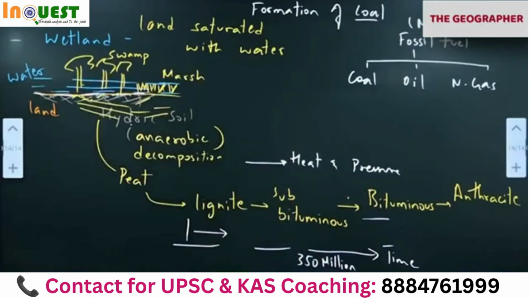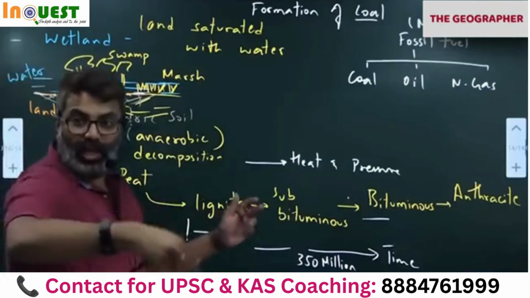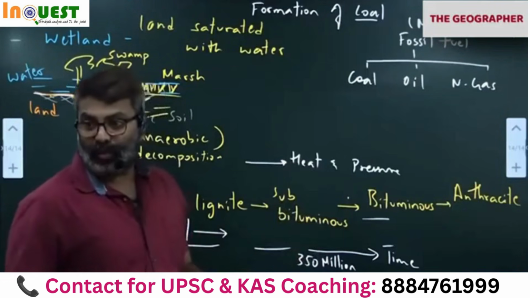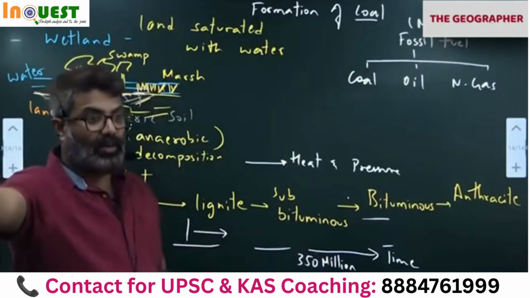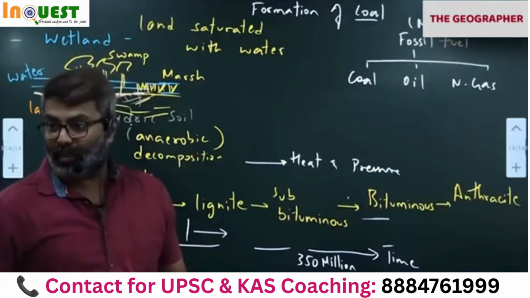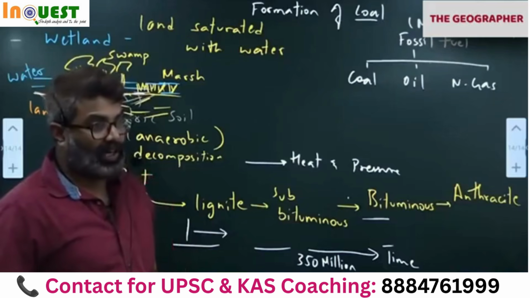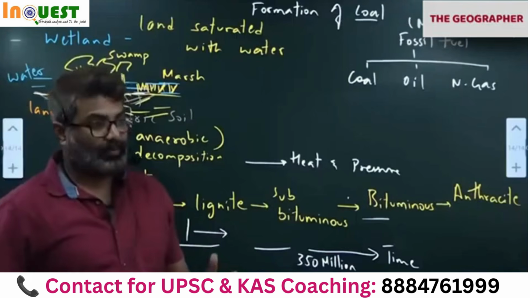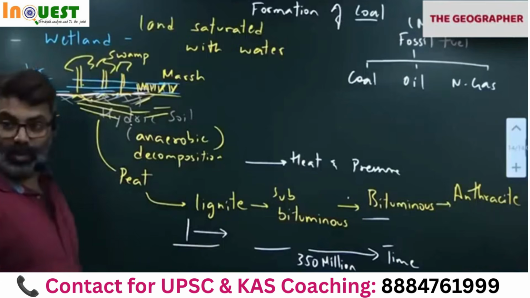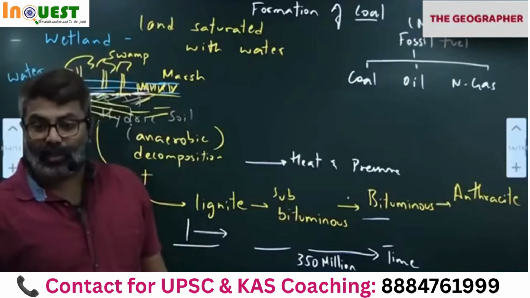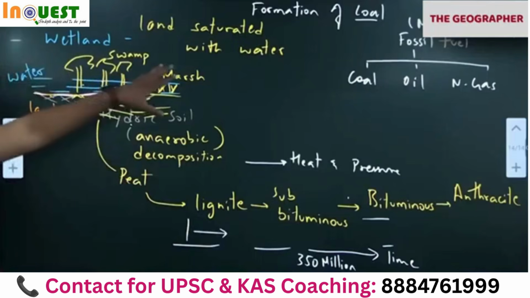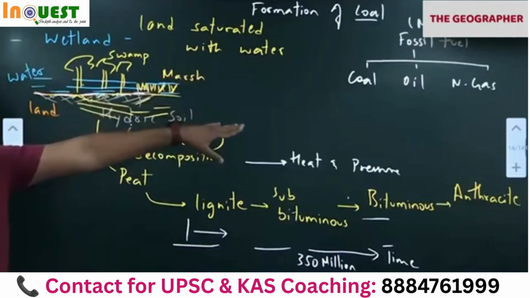Then Bhilai, Bokaro, Rourkela, Durgapur. All these are the other iron and steel industries of this area. So after independence, we started many more. Apart from this area, we have iron ore in Karnataka, Bhadravati. So we started there, Bhadravati and in Bellary district of Karnataka. So there we have iron and steel industry like that. We'll discuss distribution of iron and steel industries. For now, you remember coal, because coal is a very important raw material for mineral based industries. Since our topic is about coal, I am limiting myself to coal.